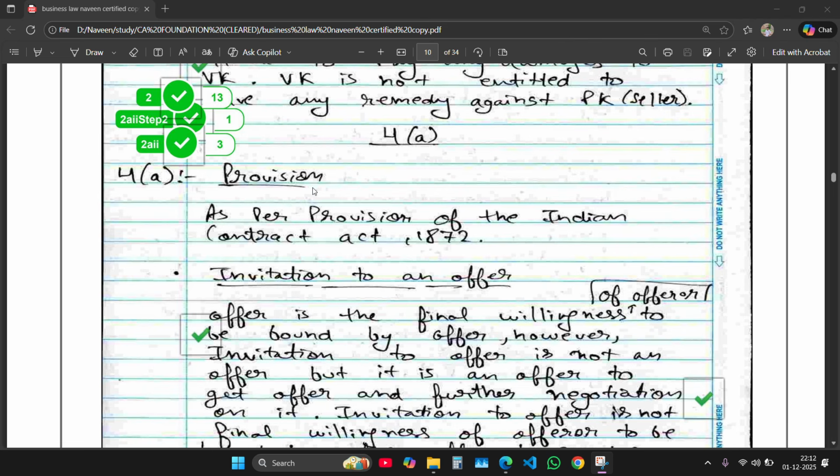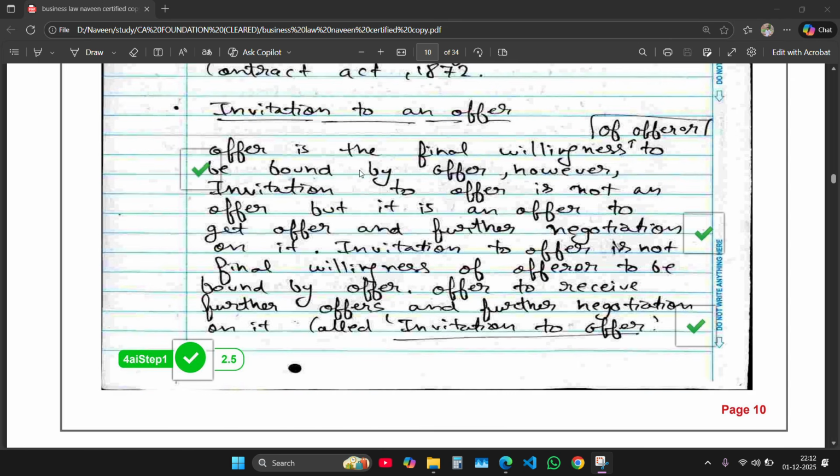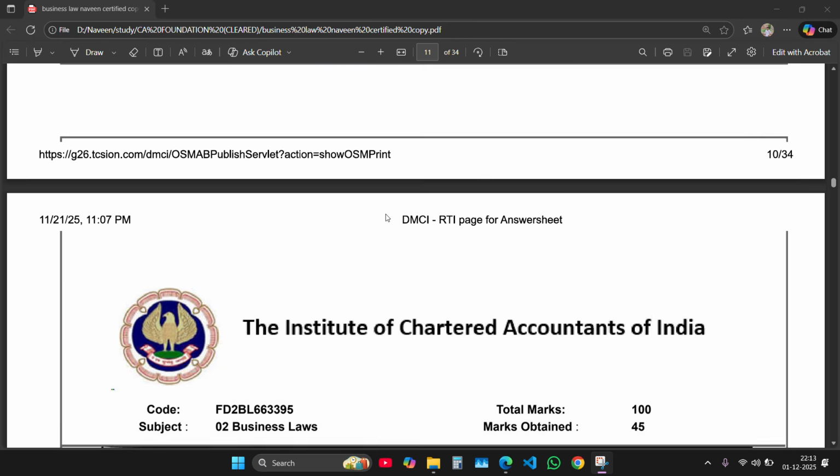So firstly, it is the same method, the same format I follow for all the questions in the exam. First I write the provision, and then I write under what provision this question talks. That is invitation to an offer. So I write about what is invitation to offer. An offer is the final willingness, but an invitation to offer is not a final offer. It is an offer to get an offer and for further negotiation on it. So this is what invitation to offer is.